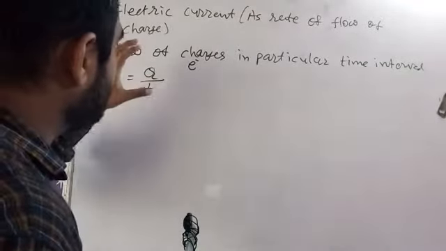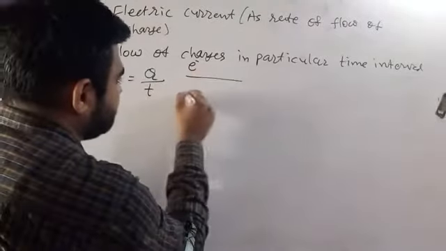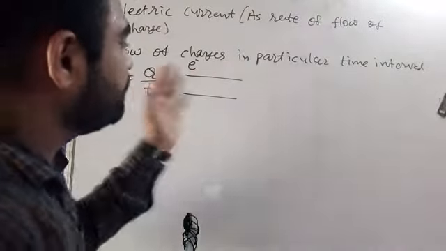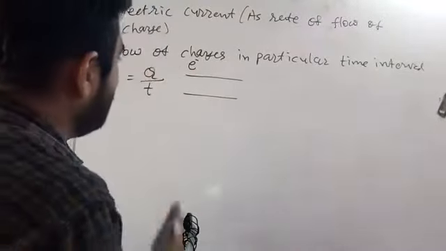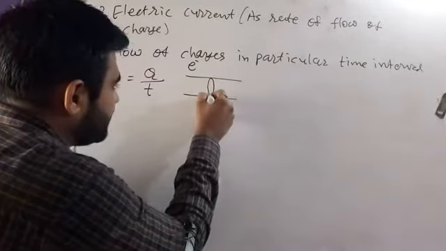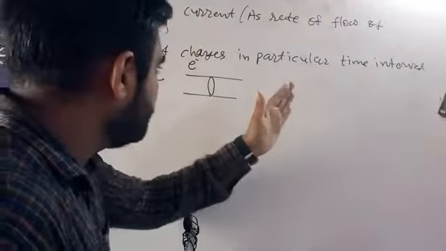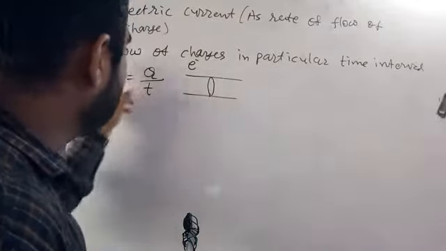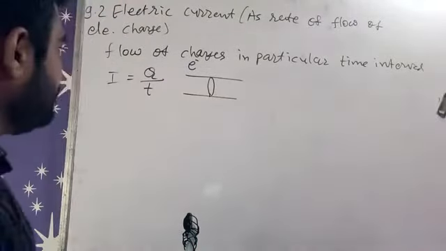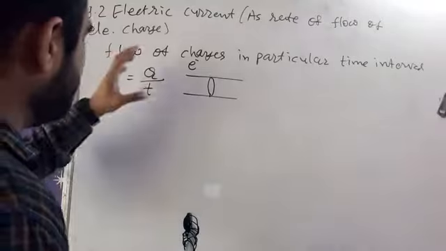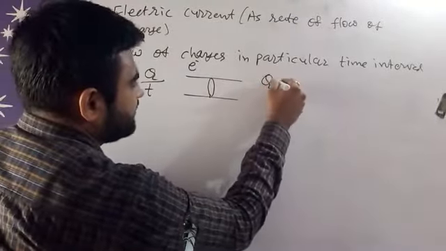Charges which are flowing through particular, for example, if we have this metallic wire and current is flowing through them, so in this particular cross section area, how many charges are flowing in this particular time interval is known as current I, right? Similarly, here we have charge formula, that is N into E.